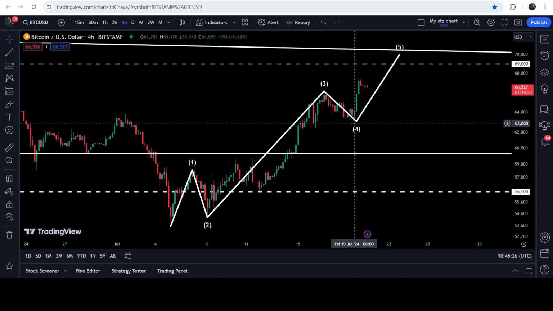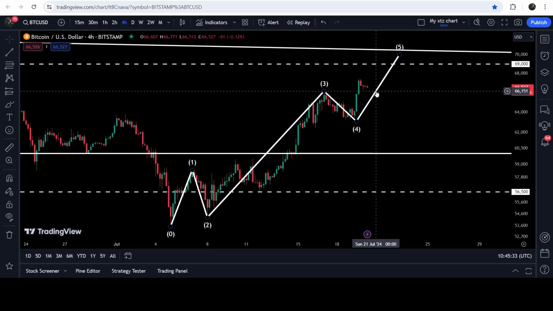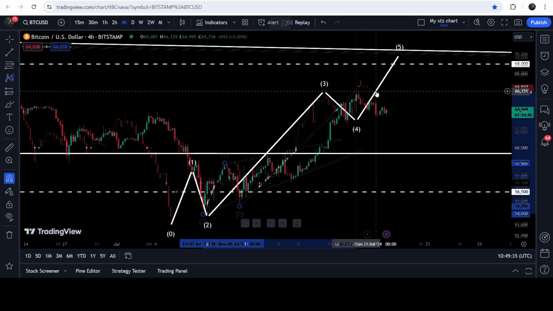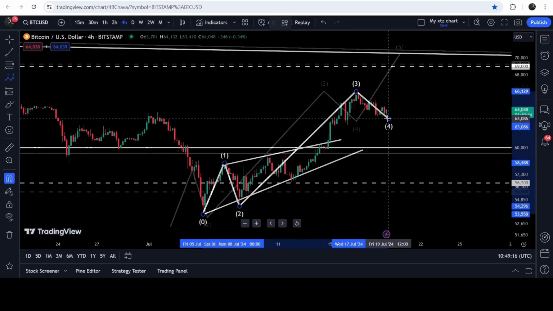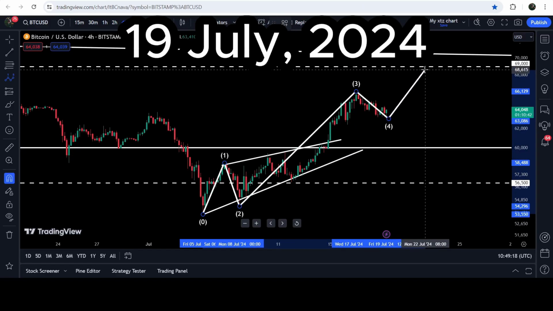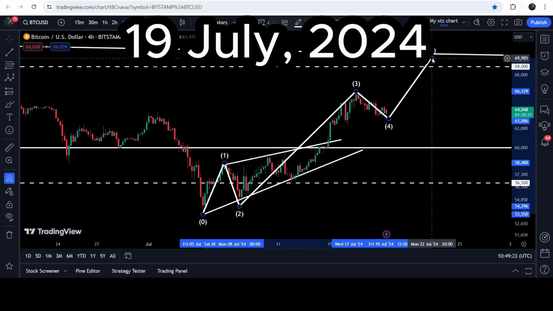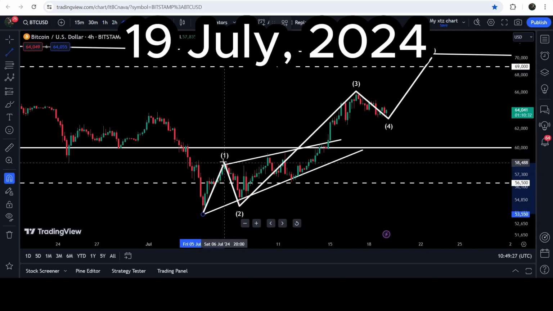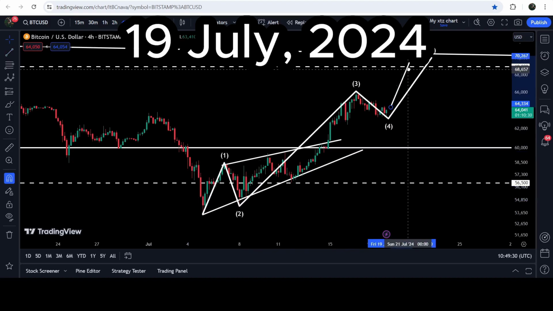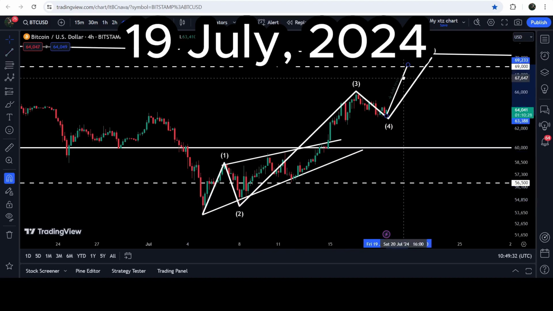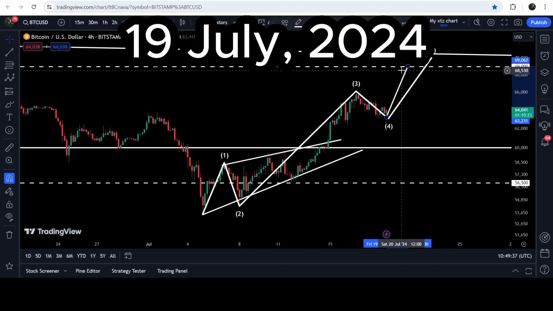And I was telling you that now there is a probability that after the completion of this wave 4, we may see soon the completion of wave 5 to the upside. Let me show you what I was telling you in my previous videos. And this is the correction wave 4. And now during the formation of this impulsive wave 5, the price can again hit the resistance of the triangle. For example, if the wave 5 will be equal to wave 1, then let me just show you that length. Then you can see that it can hit this resistance that is at $69,000.